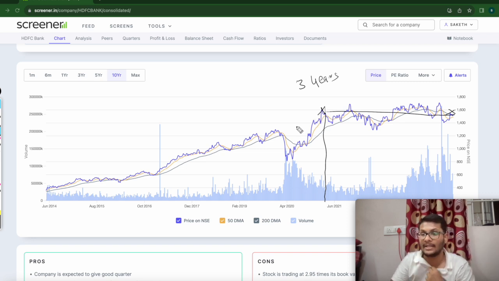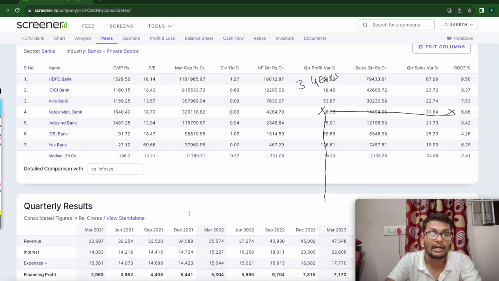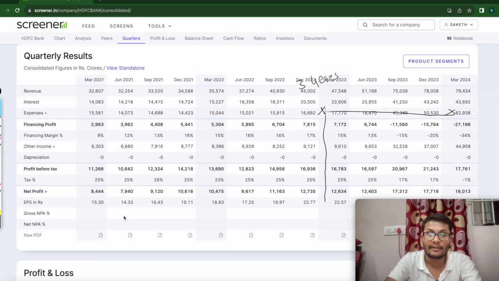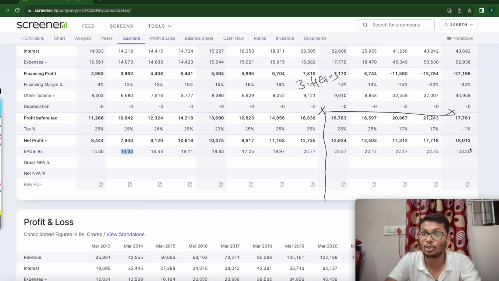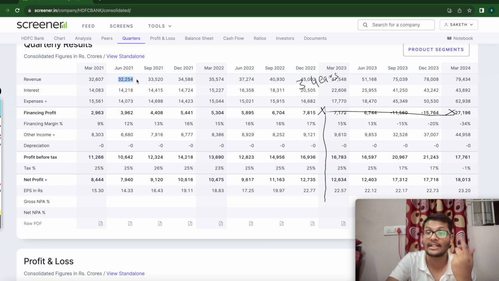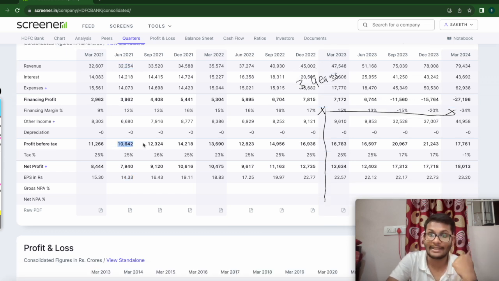Why did this happen? The EPS is growing. If you see the earnings per share from somewhere around June 2021, it has grown from 14.33 to 23.2. The revenues are from 32,000 to 79,000. The profit before tax increased from 10,000 crores to 17,000 crores, and the stock price is at the same level. So why did this happen? This is known as time correction.